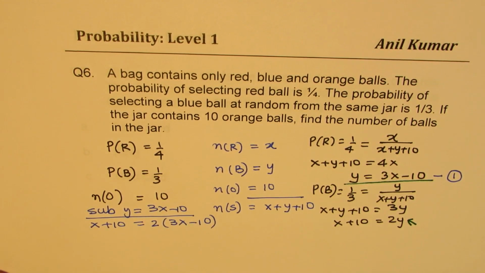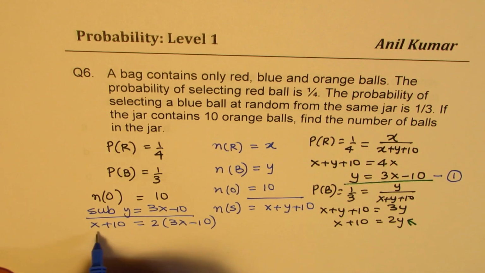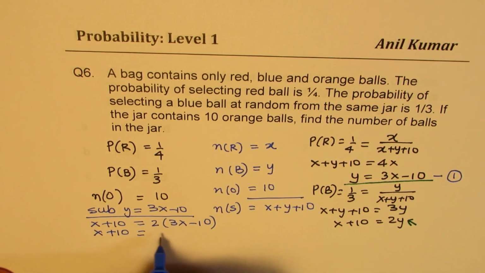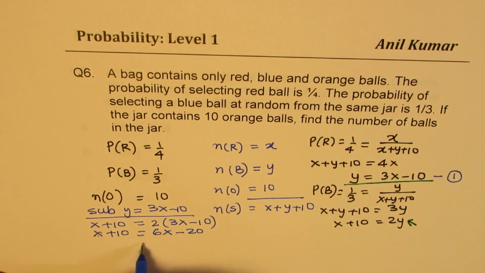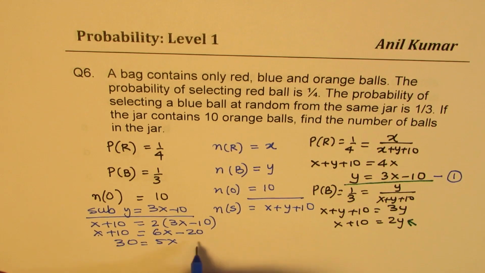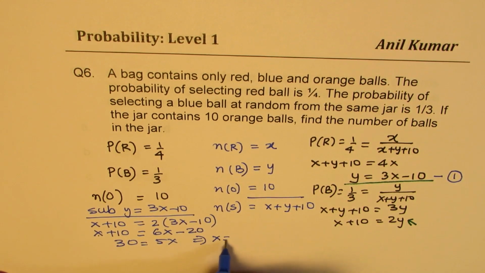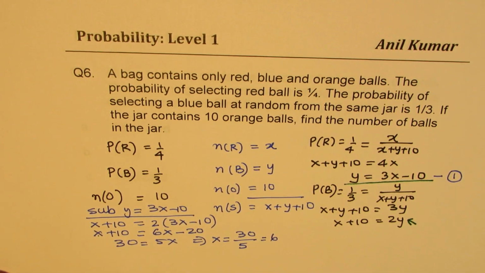So we can solve for X now, correct? So we have X plus 10 equals to 6X minus 20. Taking X here, we get 5X, and bringing 20 here, we get 30, and that gives you X equals to 30 over 5, which is 6, correct?